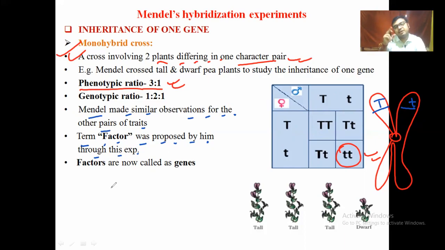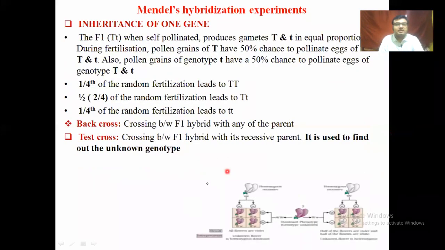So after Bateson's discovery this became known as a gene. Factors are now called genes. Okay, clear?